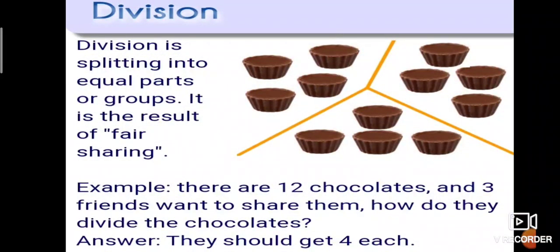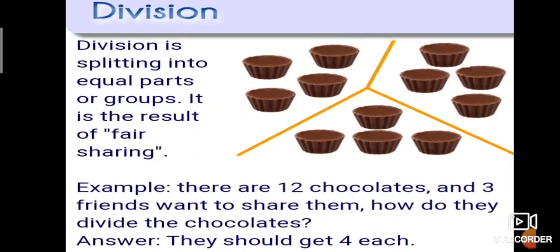Next one is division. What is a division? Division is splitting into equal parts or groups. It is the result of fair sharing.